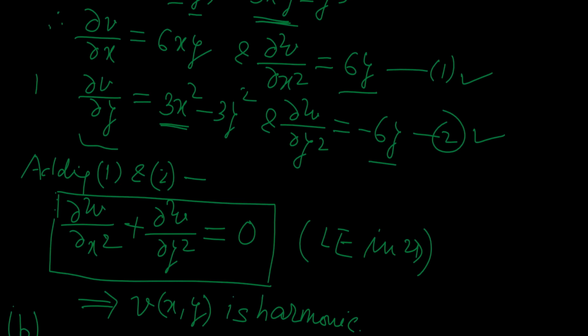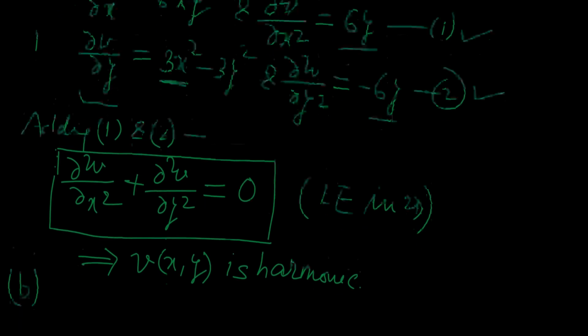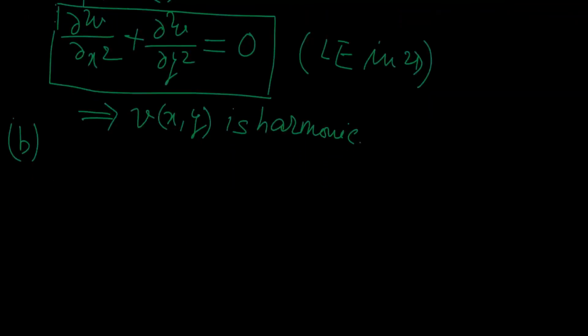Now we will make use of CR condition, and by the use of CR condition we will in fact relate these partial derivatives of v with the partial derivatives of u, and after that we will calculate the function u of xy.